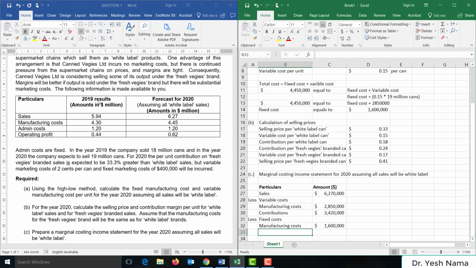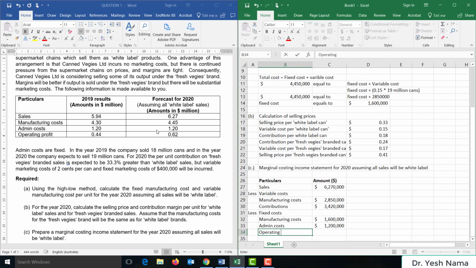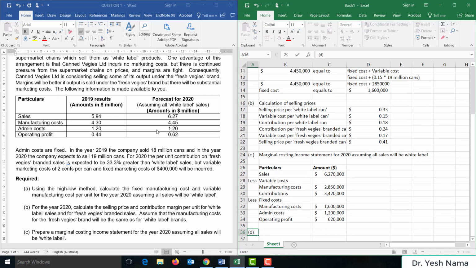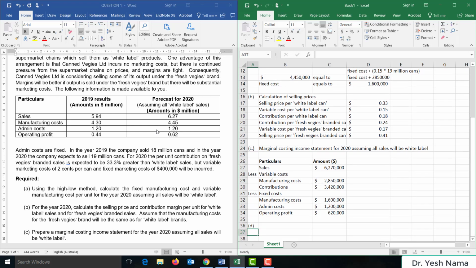You could see between 2019 and 2020 the admin costs are the same. So operating profit is equal to contribution minus the sum of fixed costs, $620,000. So this is the marginal costing income statement for 2020, assuming all sales will be white label.